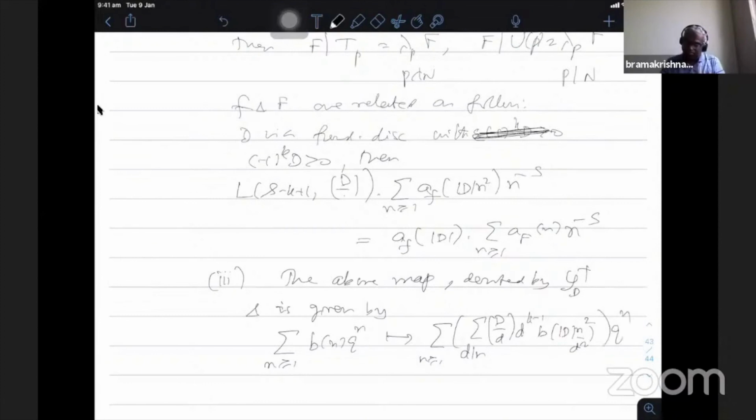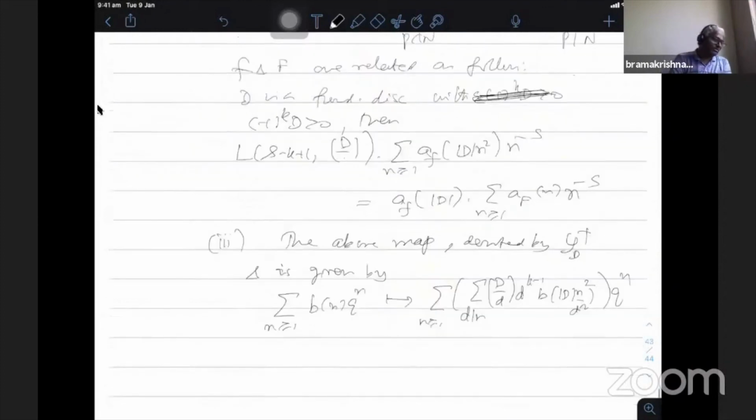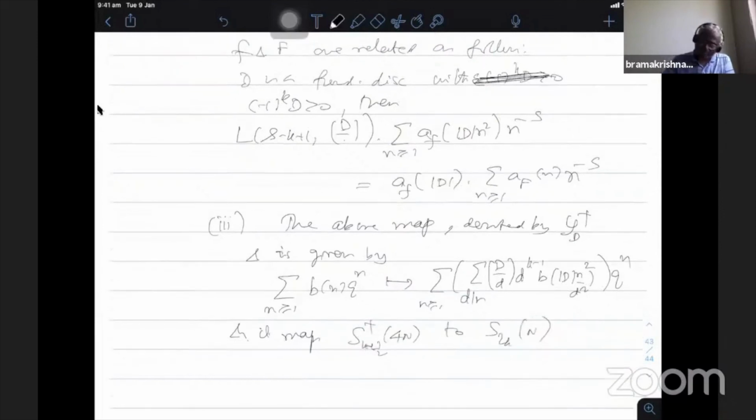Okay, so this b_n is the Fourier expansion, and I am using the same thing. Here, whenever the character appears, I have to put the character there. That is the only difference. And it maps S_{k+1/2}^+(4n) to S_{2k}(n). It takes the quadratic character, and the image remains the same. So it takes the plus space to the n, and it preserves the new spaces S_{k+1/2}^+(4n) to S_{2k}^{new}(n).